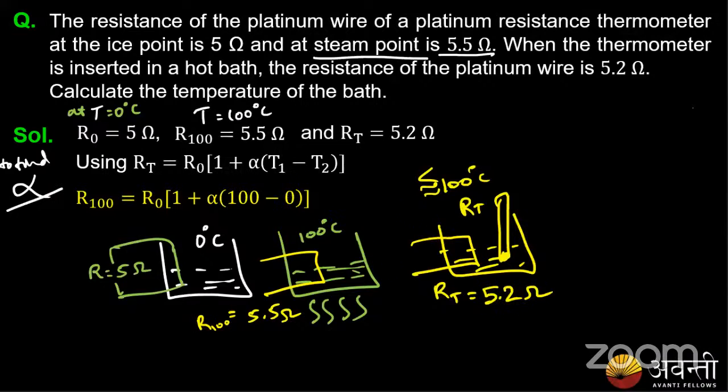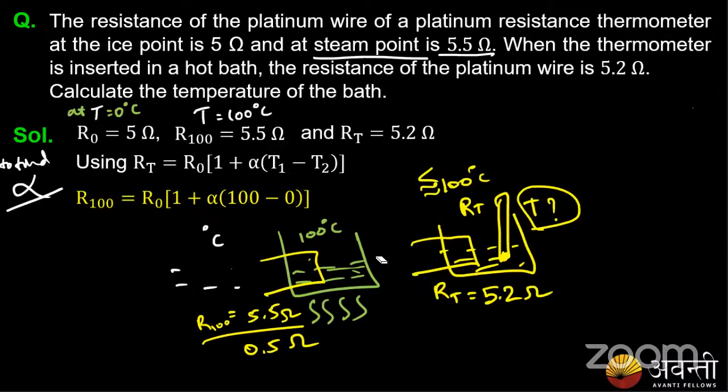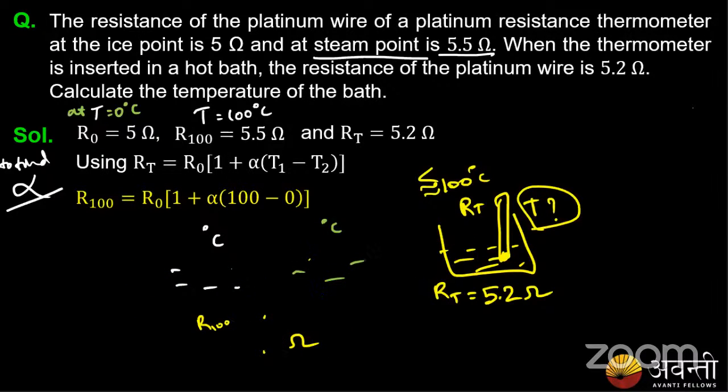Now, what is the value of this temperature? That's the question. I hope everyone has got the question clearly. So the change in resistance from 0 to 100 degrees Celsius, R100 minus R0, is 0.5 ohms. Hope everyone has got this, guys.